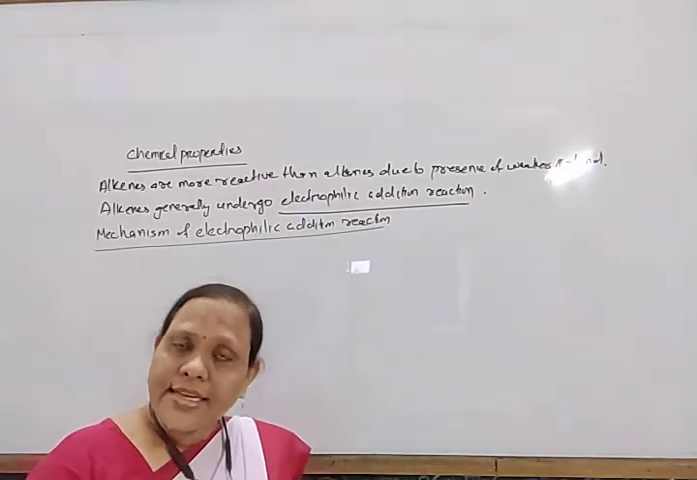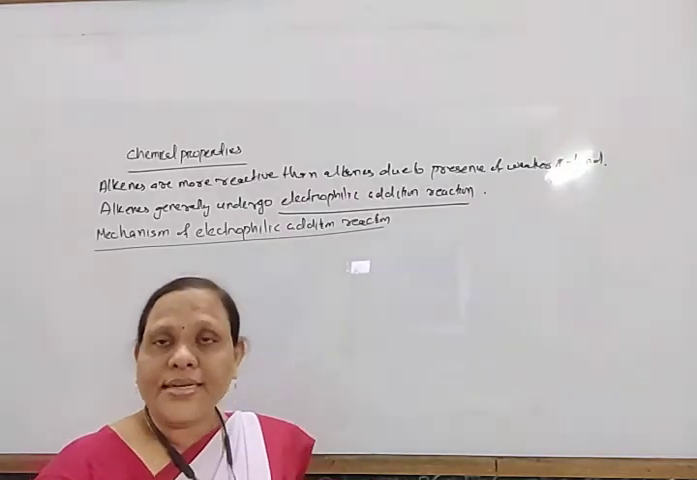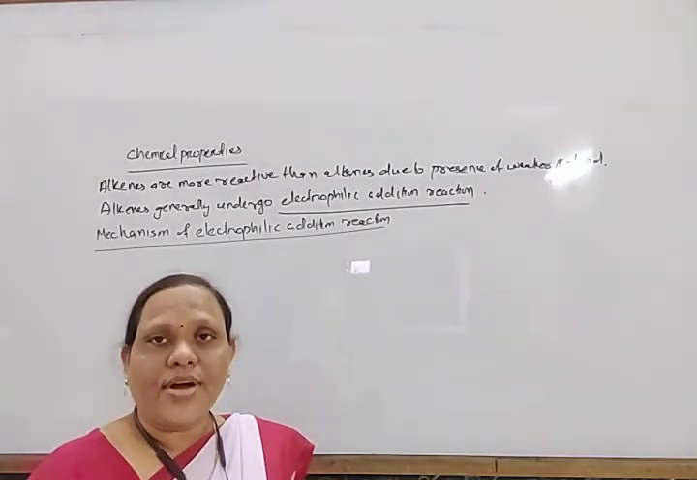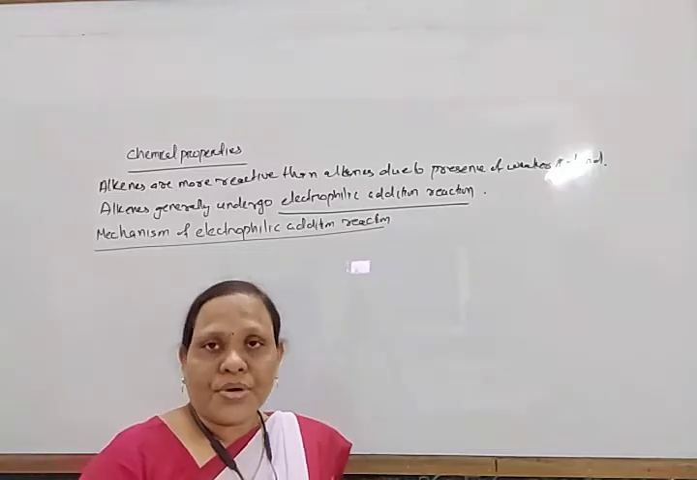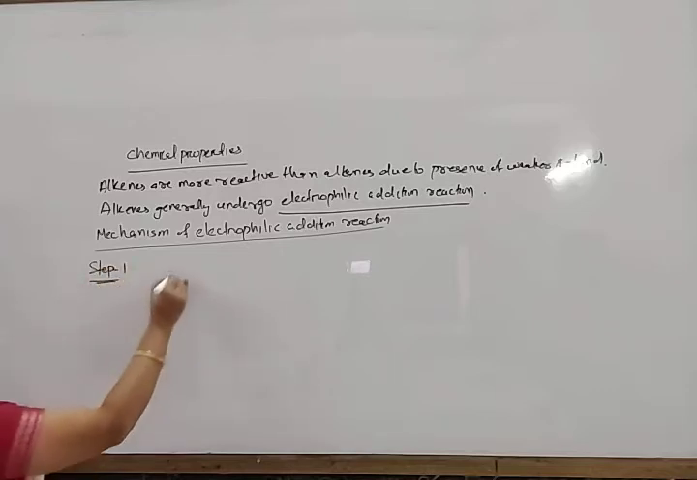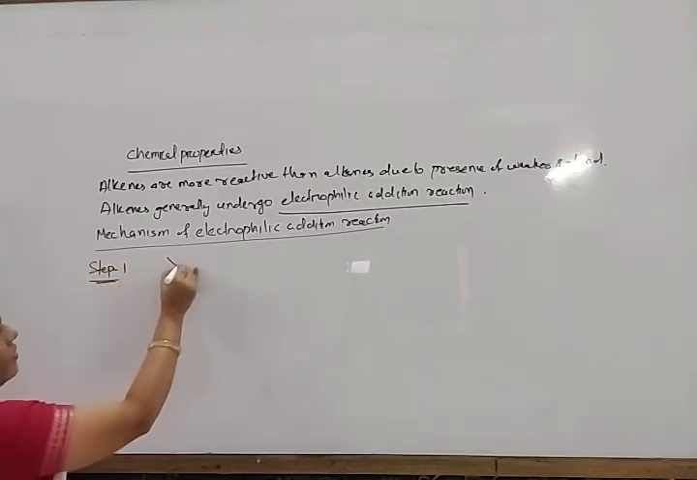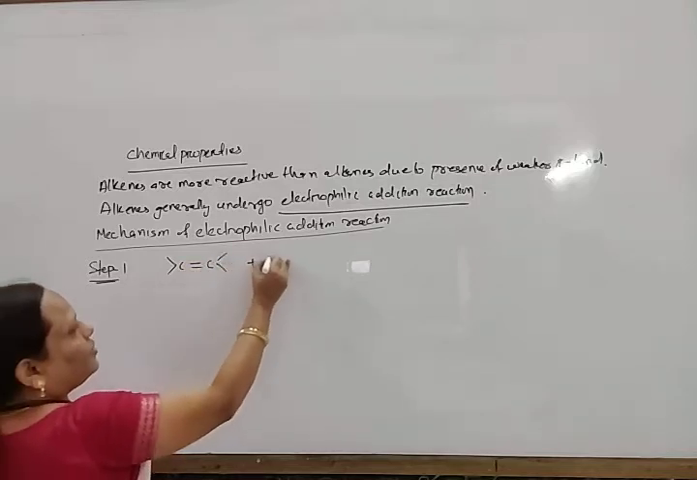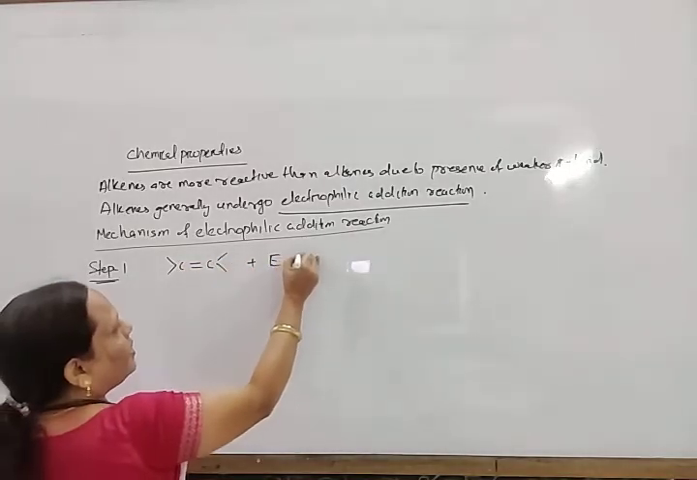And in the second step, what happens? The carbocation that carries the positive charge, the nucleophile attacks it. In this way, the addition product is formed. Look here. So what happens in step 1? Suppose this is the double bond, and this is the electrophile and the nucleophile.